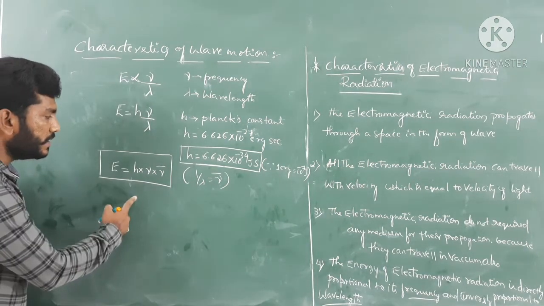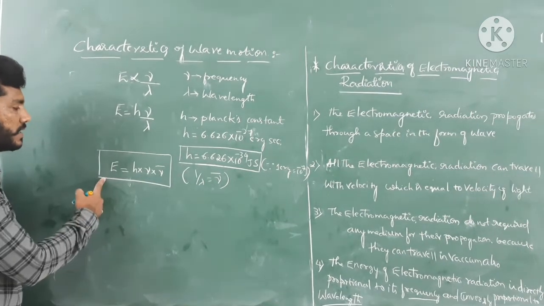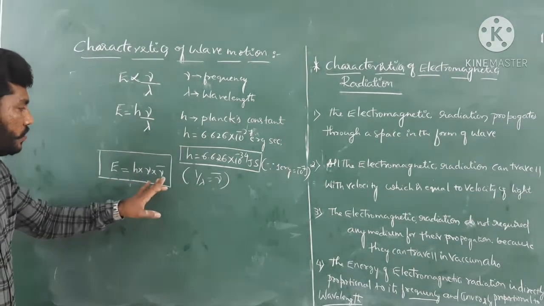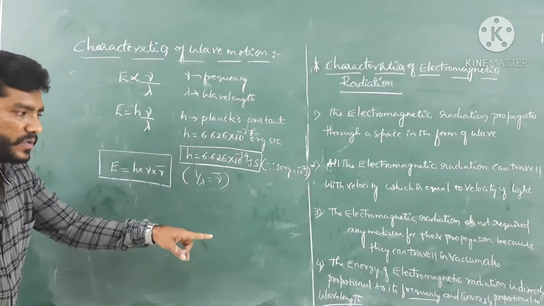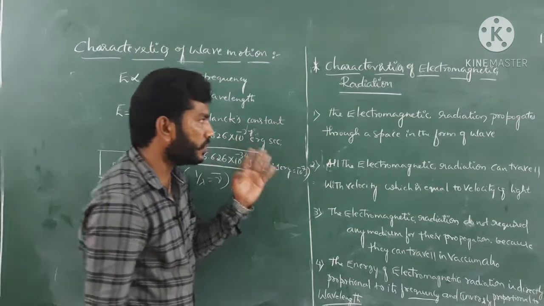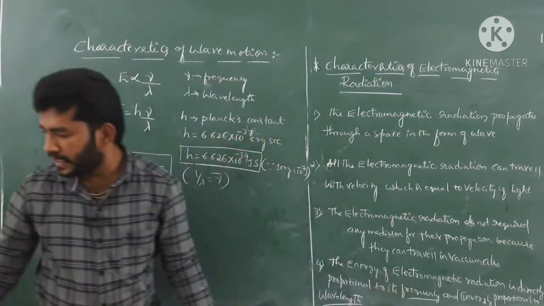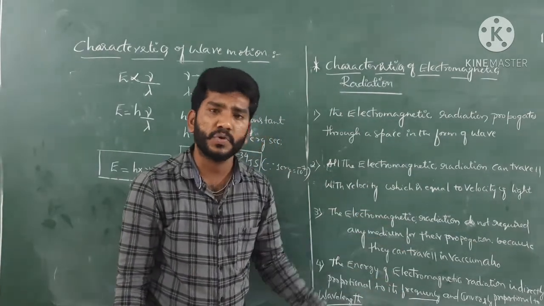So this is the thing, guys, we have to know here. E equals h into nu bar. This is an expression for the last characteristic of the wave. This fourth characteristic tells us that the energy of an electromagnetic radiation is directly proportional to its frequency and inversely proportional to its wavelength.